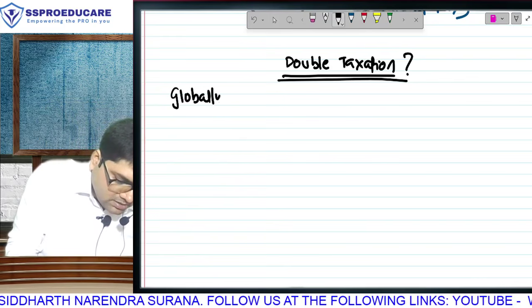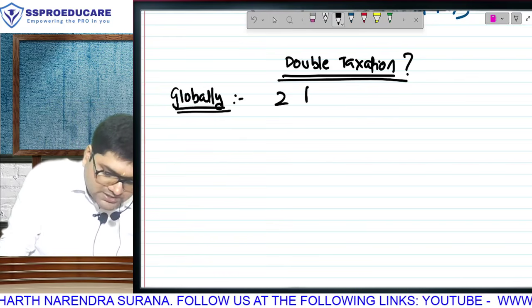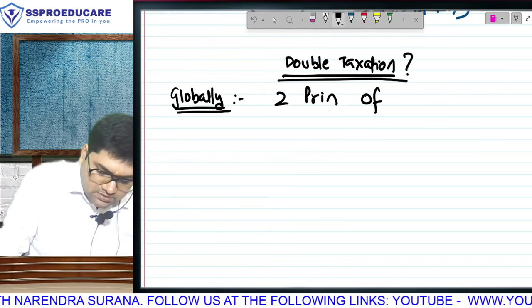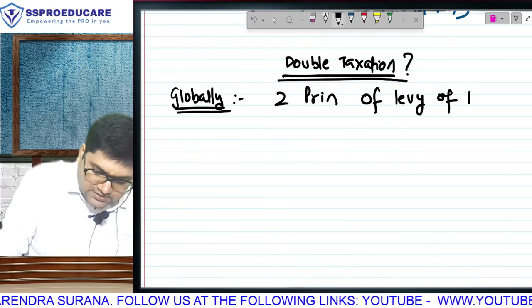Globally, there are two principles of levy of tax.